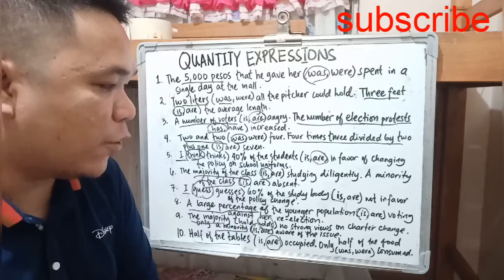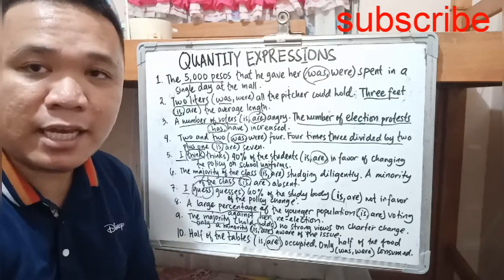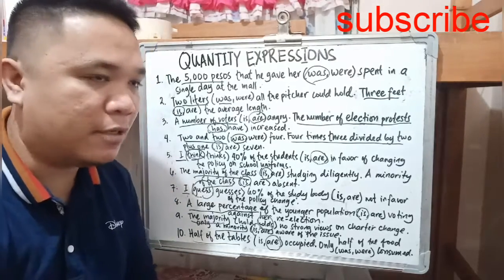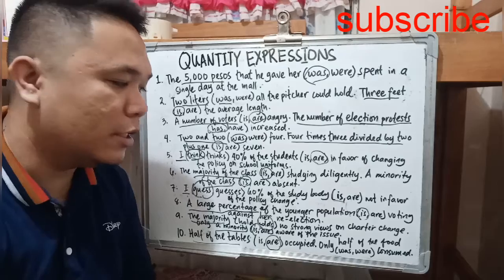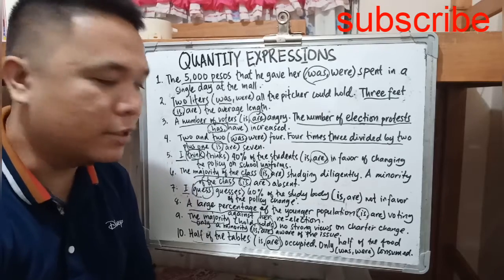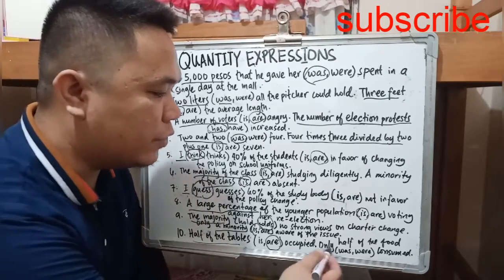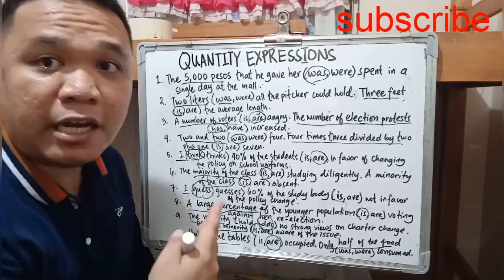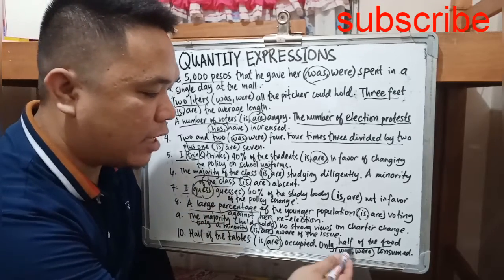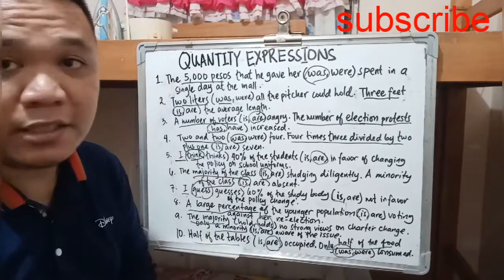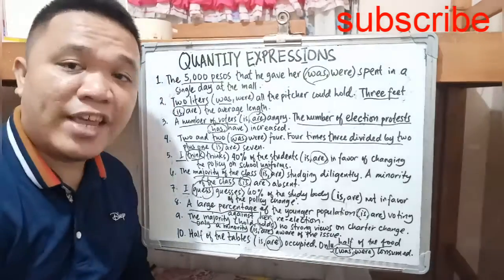And then only half of the food, so food is non-countable unless there are units of food, like a basket of food. Okay, only half of the food is our entire subject, and of course our verb is was. Okay, so that's it.